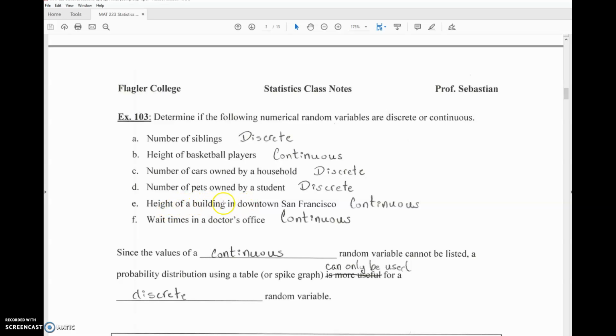The height of a building in downtown San Francisco, that's also continuous. We have to measure those as they occur over a range of values. We cannot count the different heights. And then wait times in a doctor's office, that's also continuous. We cannot list all the possible times you'll have to wait in a doctor's office. There's an infinite number of them, when you break it down and keep breaking it down. In other words, it occurs over a range of values, so we have to measure how long we waited. Thus, it's a continuous random variable.